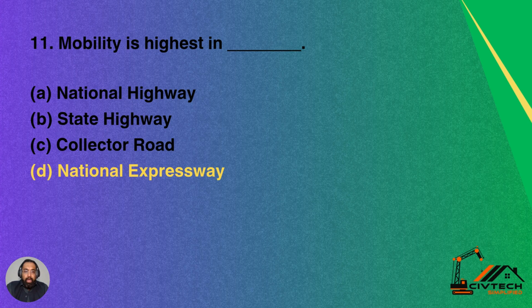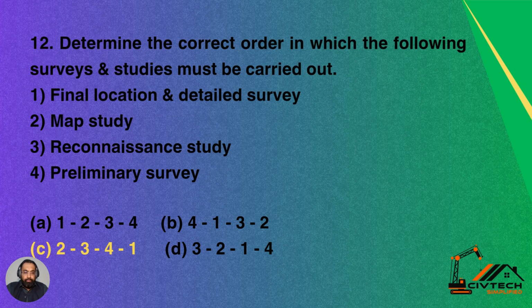Question 11. Mobility is highest in dash. Option A, national highway. Option B, state highway. Option C, collector road. Option D, national expressway. So the mobility is highest at national expressway. Option D is the correct answer for this question.